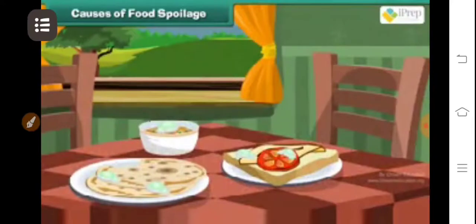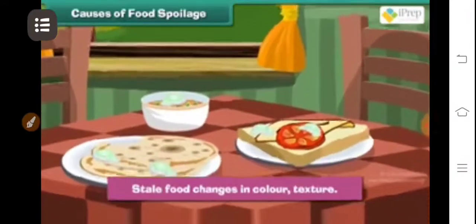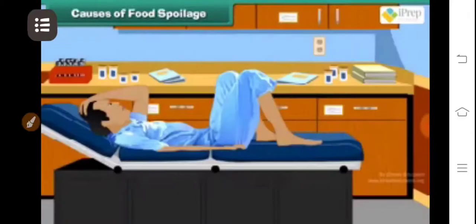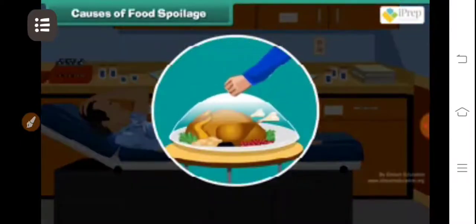Food kept outside for a long time gets spoiled and germs start growing in it. Stale food changes in color and texture. It leaves an unpleasant odor or taste. If we eat such food, we can fall sick. We can protect food items from getting spoiled by preserving them.